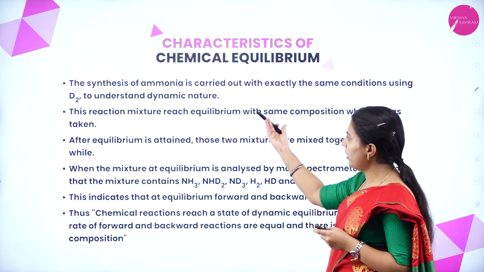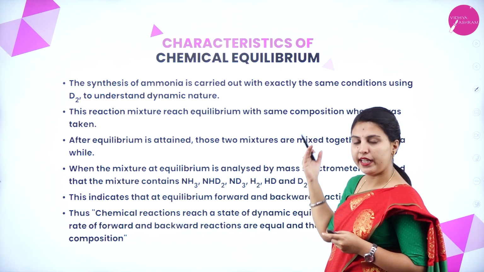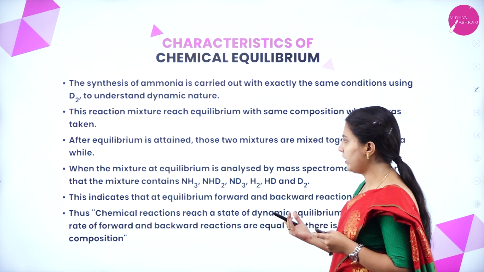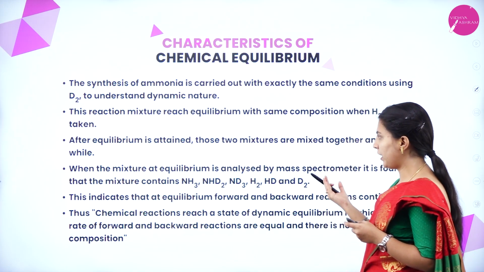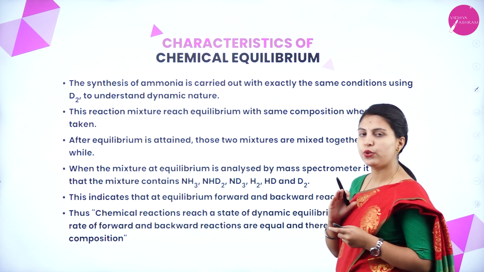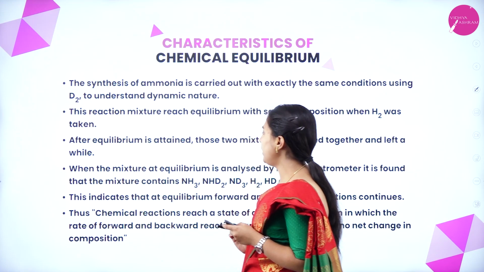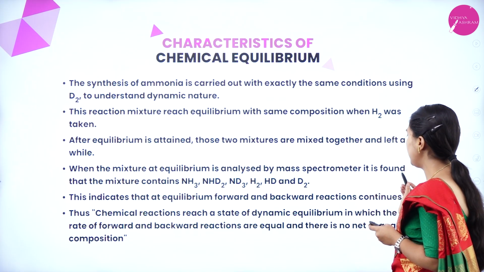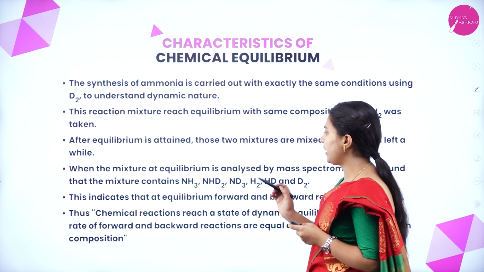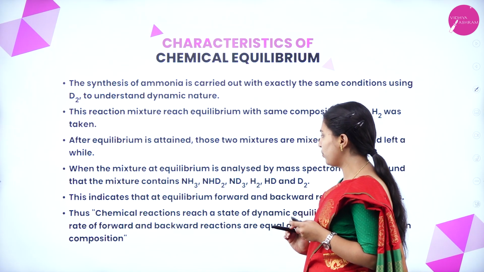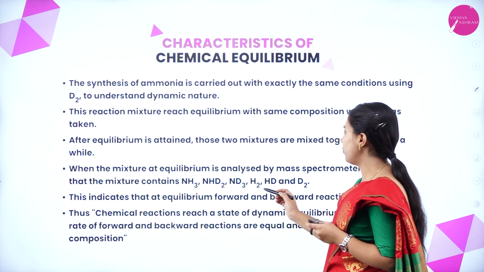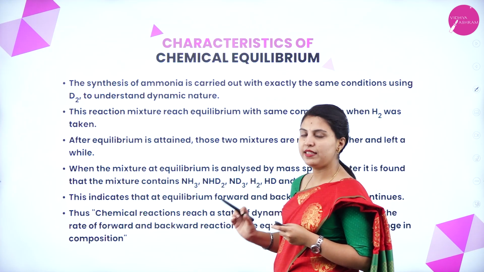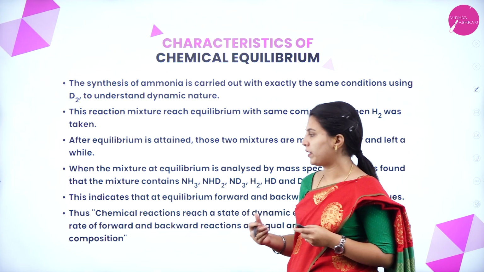When the mixture at equilibrium is analyzed by mass spectrometer, it is found that the mixture contains ammonia, NH2D, NHD2, ND3, H2, HD and D2. Means it was mixing properly.